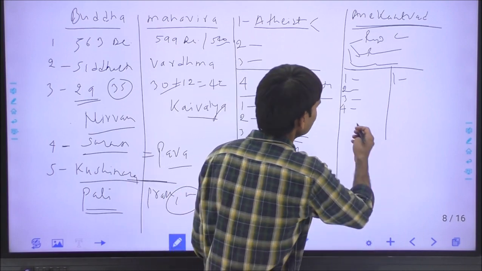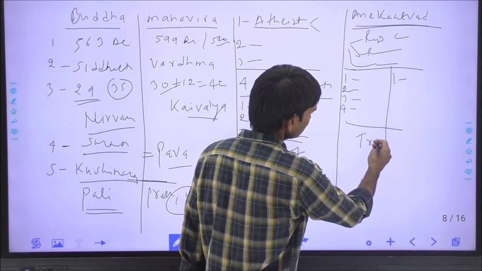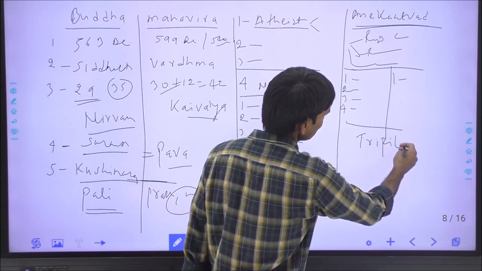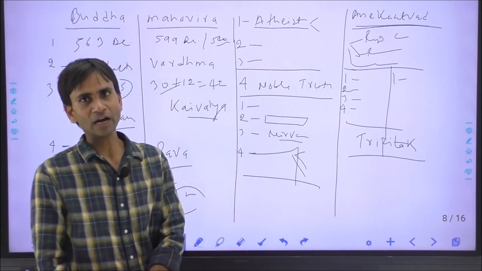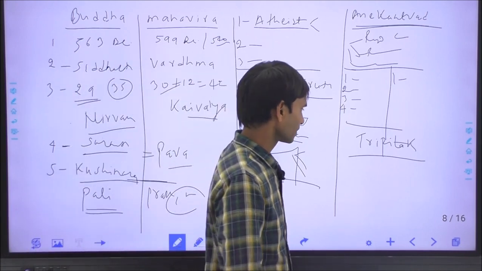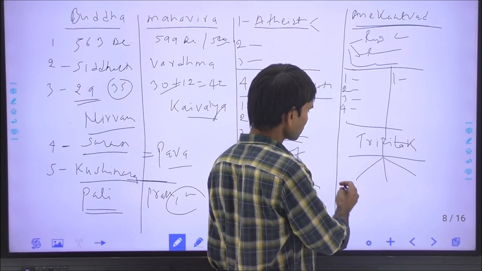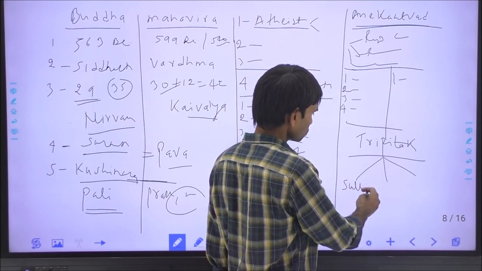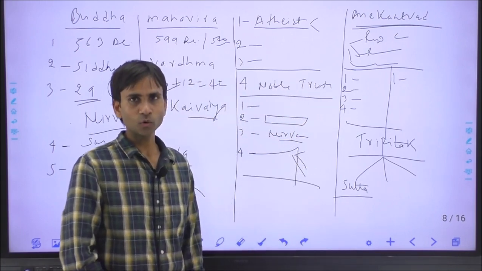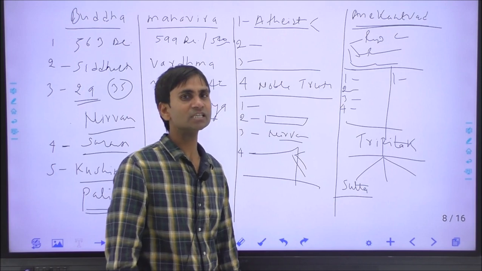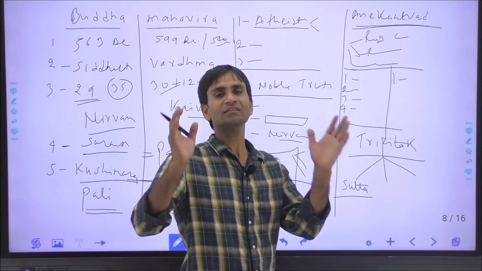The important Buddhist texts are called the Tripitak. Tripitak means the three boxes in which the complete Buddhist canonical literature has been written. The first Pitak is the Sutta Pitak, which contains the speeches or messages of Gautam Buddha, and within the Sutta Pitak there are the Jataka tales,